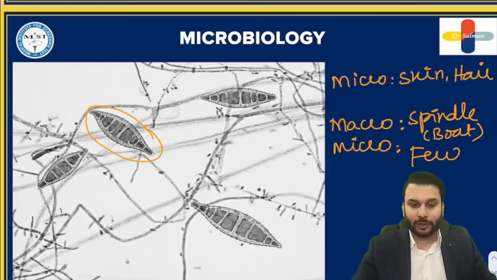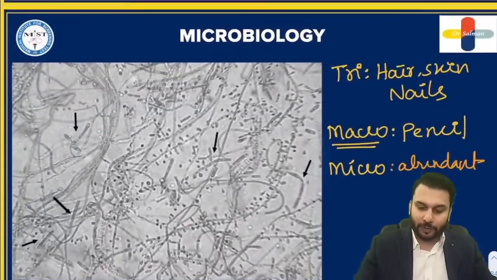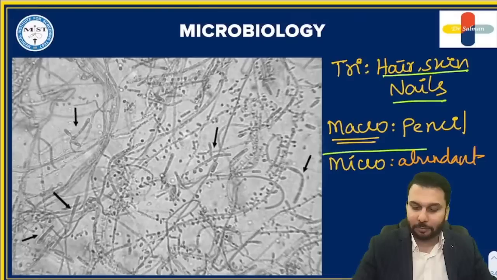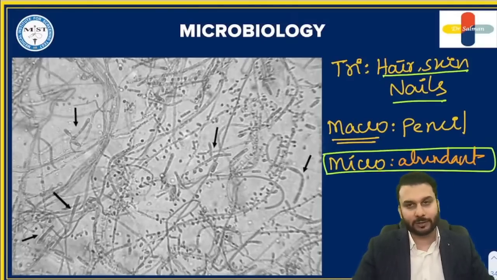Now, let us just quickly revise once again. Trichophyton, right? This is the one that has maximum tissue involvement and it has maximum microconidia. Let us remember it like this.